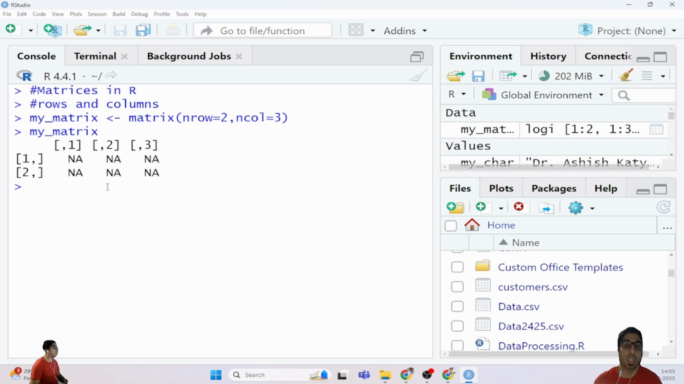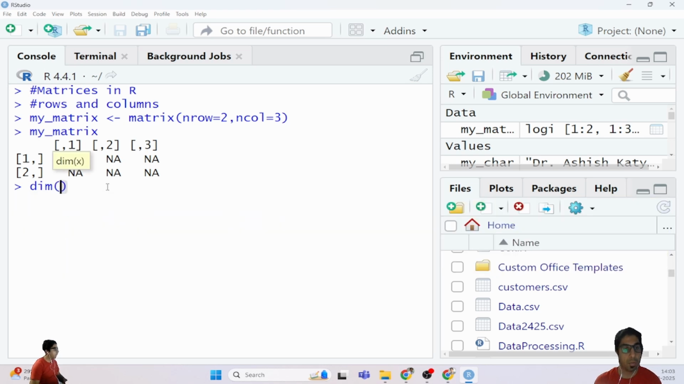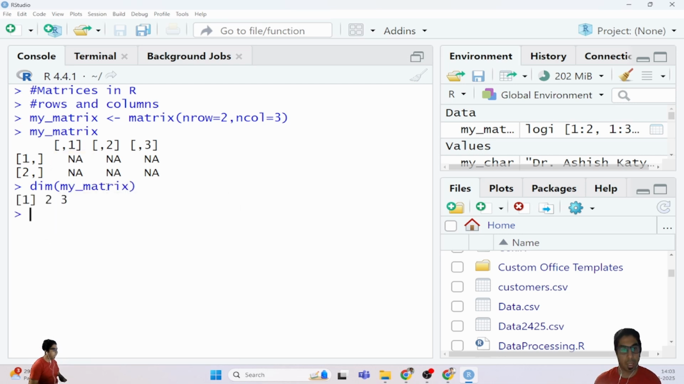These kinds of representation we can use. If you want to find out the dimension of this particular matrix, as I earlier told you, the dimension means 2 into 3, that is 6 values, because it is an empty matrix, but it doesn't mean it doesn't have any dimension. For that we use a keyword known as dim, for dimension. And what was the name of my matrix? My matrix. It has 2 rows and 3 columns, which we have already defined. The matrix has already been defined, I'm just using it by its variable name, and it will show me the dimension by using dim.